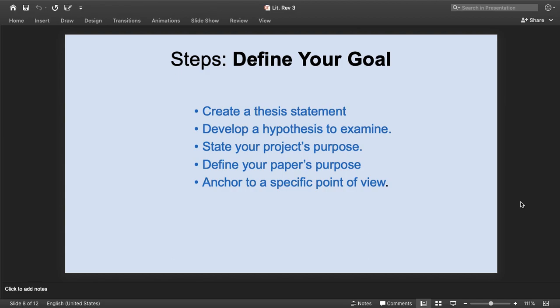Now, how to do that? As already talked about many times in my part 1 and part 2 lectures of literature review, part 3 is again a repetition of the same. First of all, the writer of a literature review has to create a thesis statement. That will be the goal, the thesis statement that will lead the researcher on what he has to do. So thoughtful procedures should be adopted in order to establish a thesis statement.